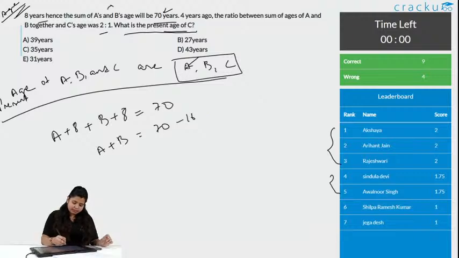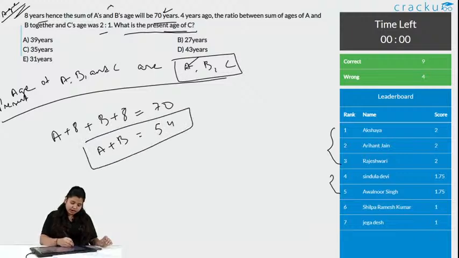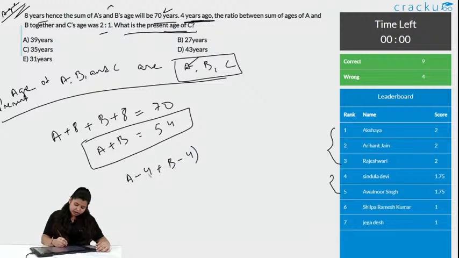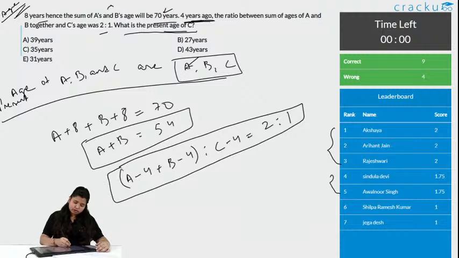So, I can simply say when you subtract this, what will you get is 70 minus 16. First you subtract 10, it is 60 minus 6, then you get 54, first part. The other thing it is saying is the ratio of the sum of ages, but now it is saying 4 years ago, that means in the past. So, we will subtract 4 years from the present age. Now, it is saying A minus 4 plus B minus 4 is to C minus 4 is equal to 2:1. This is the equation. Can we solve this and get the answer?